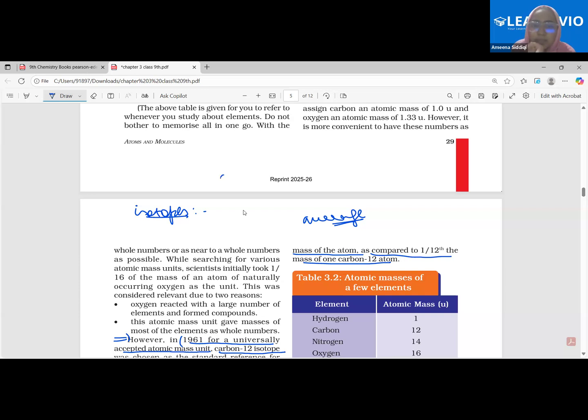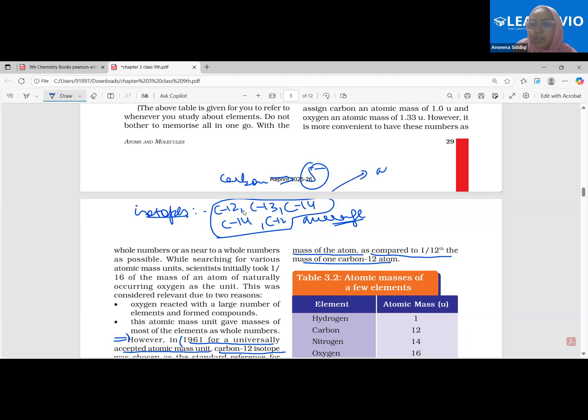Let's say, beta, this is an element of carbon. Let's say it had 5 atoms. Out of those 5 atoms, one was carbon 12, one carbon 13, and one carbon 14, and carbon 12 and carbon 14 were there 2 times, because it had 5 atoms. Now, how will I measure this? I will take the mass of all of this and I will take the average value. Are you getting it?